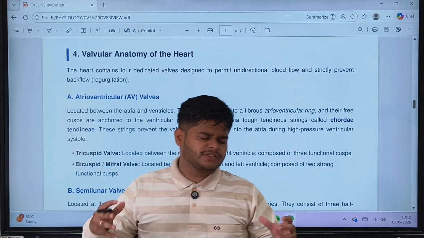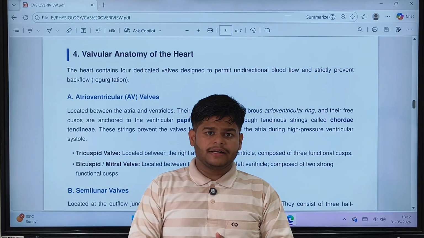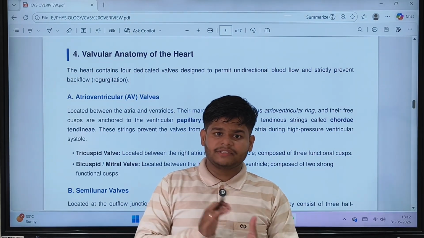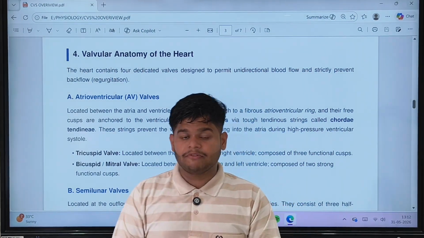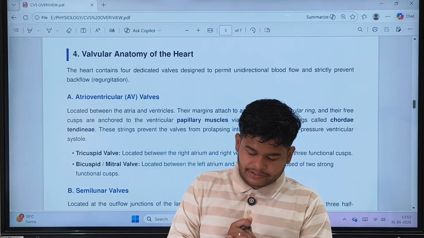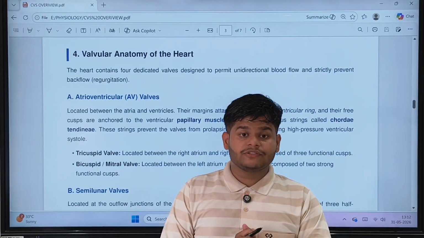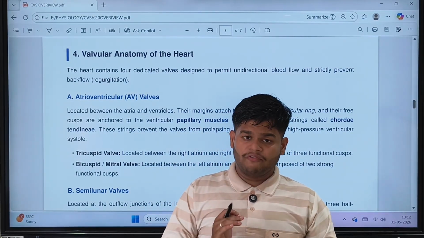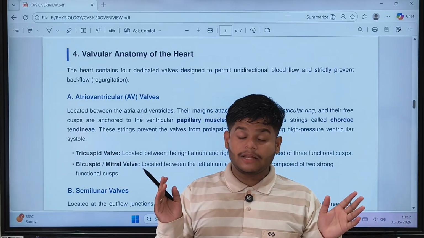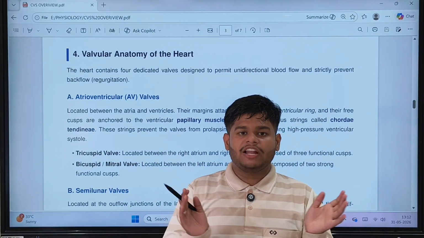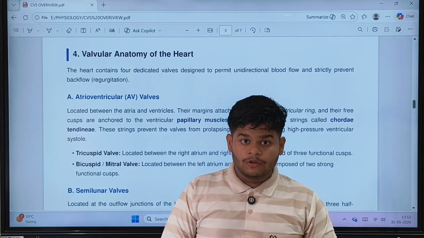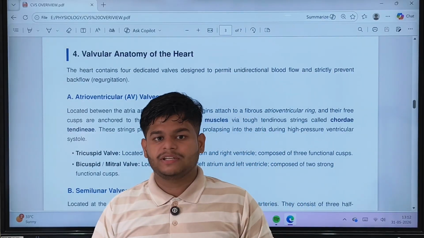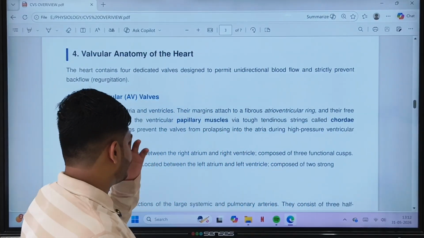If the pressure increases during the systole, that isometric systole, which is a closed systole that we will learn further, there is a chance of the AV valve opening and the blood flowing backward. So to prevent that prolapsing, these chordae tendineae are present.